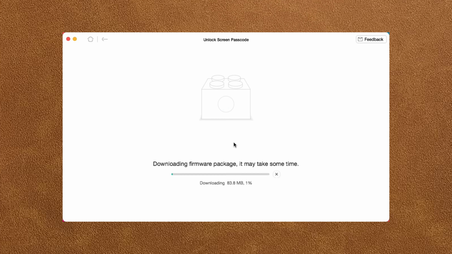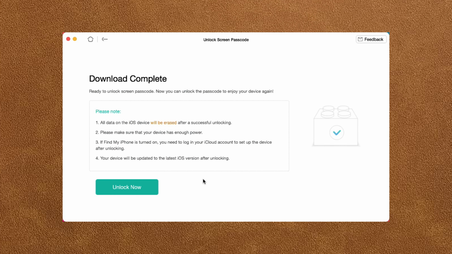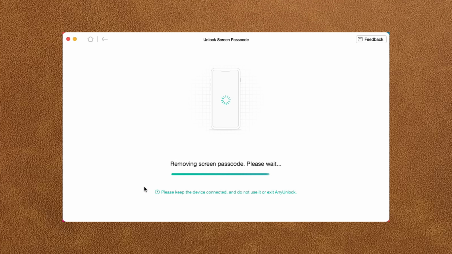The downloading time depends on the size of the firmware. Please wait patiently. Also, please make sure that you connect to a stable network during the period. After the firmware is downloaded, click Unlock Now to start the process.